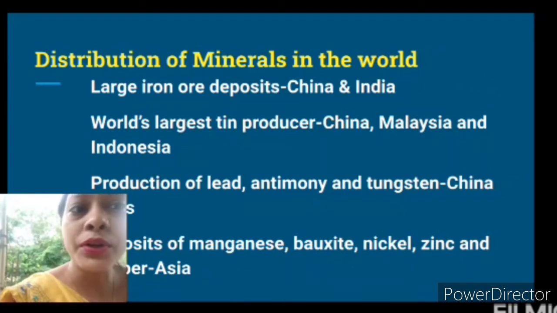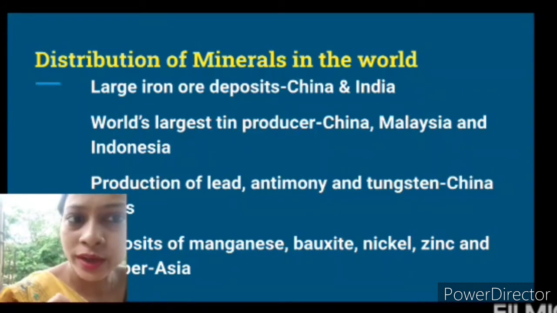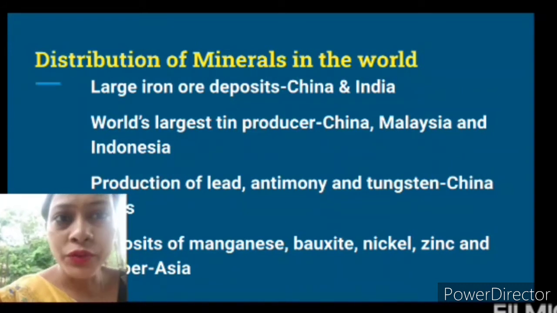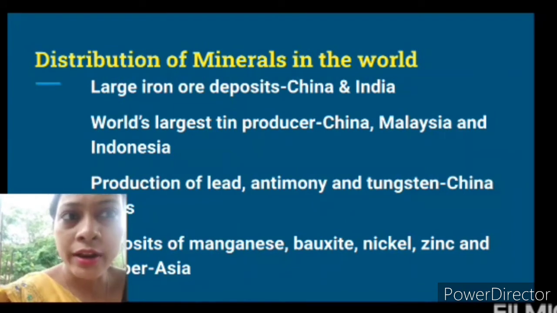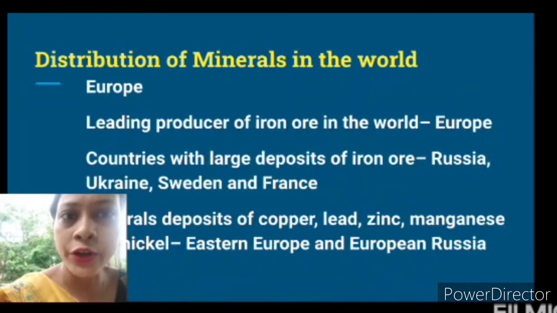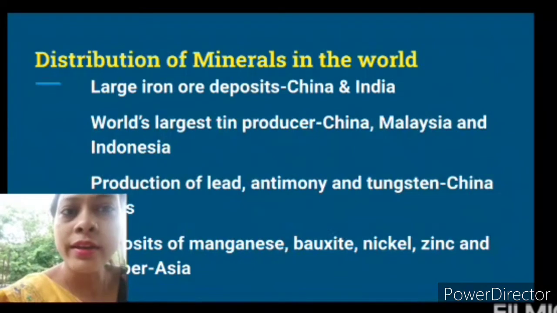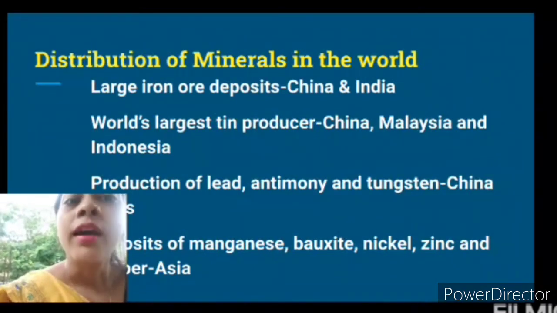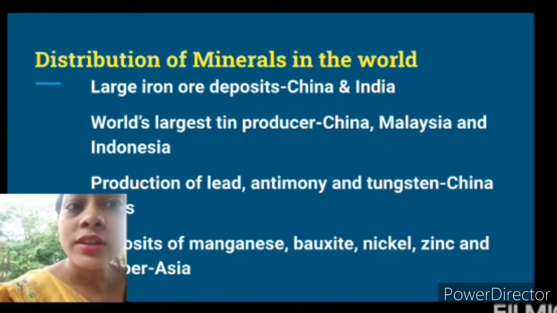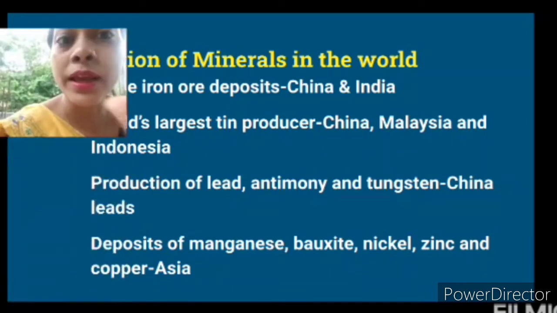World's largest tin producers are China, Malaysia, and Indonesia. This is for Asia. Okay, so this particular slide is for Asia. So before you write about large iron deposits, you have to write Asia, as it's written for Europe. So you have to write here Asia. Large iron deposits are found in China and India. Then world's largest tin producers are China, Malaysia, and Indonesia, which are from Asia only.